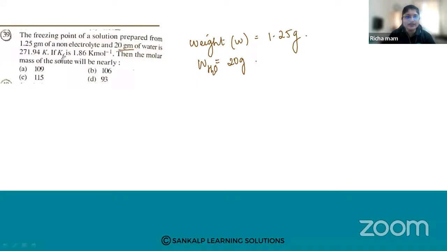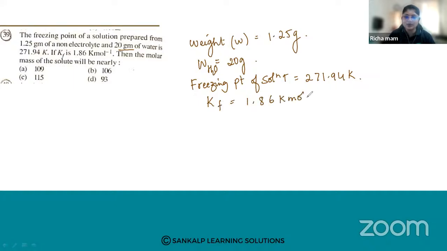Then the freezing point is given. The freezing point temperature of the solution is given as 271.94 Kelvin. Then the molar depression constant is given. The molar depression constant is 1.86 Kelvin per mole.